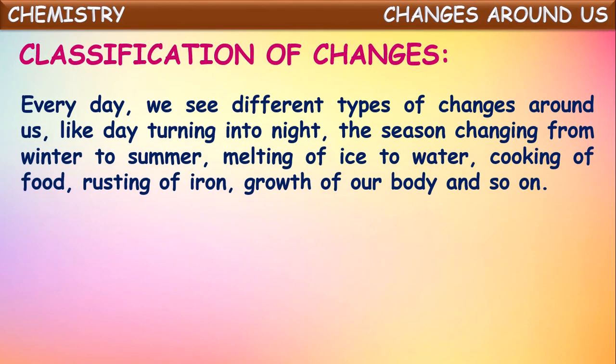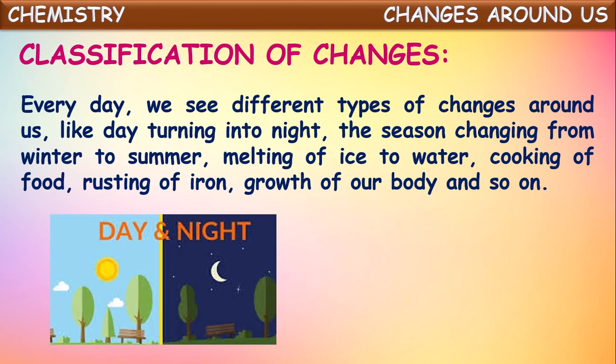Every day we see different types of changes around us, like day turning into night, the season changing from winter to summer, melting of ice into water, cooking of food, rusting of iron, growth of our body, and so on. These changes everybody of us might have observed in our day-to-day life, isn't it? See, day and night. In the daytime it will be sun, in the night time it comes moon, it will be dark in the night time, it will be light enough in the daytime. The changes we observe daily.